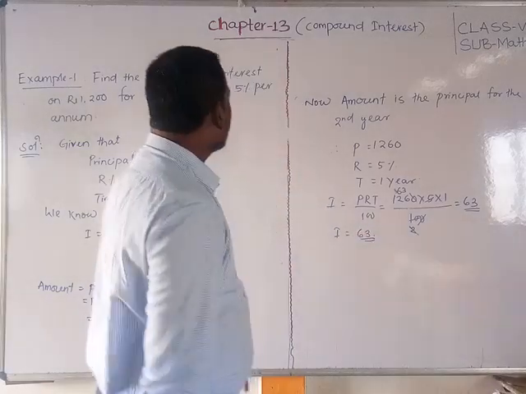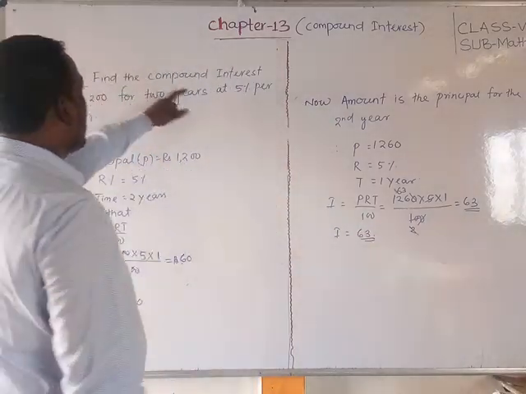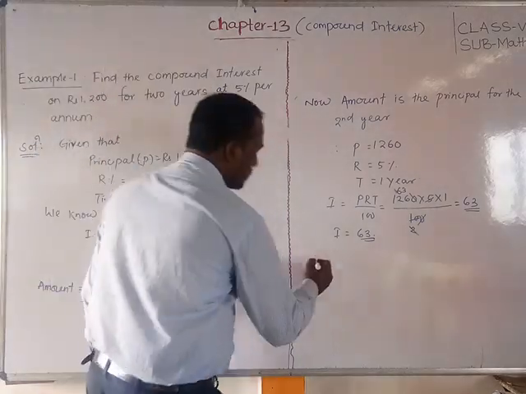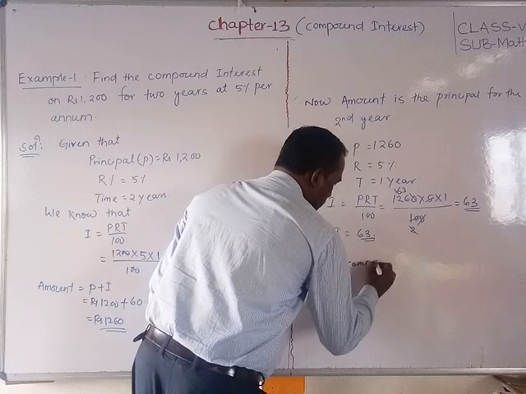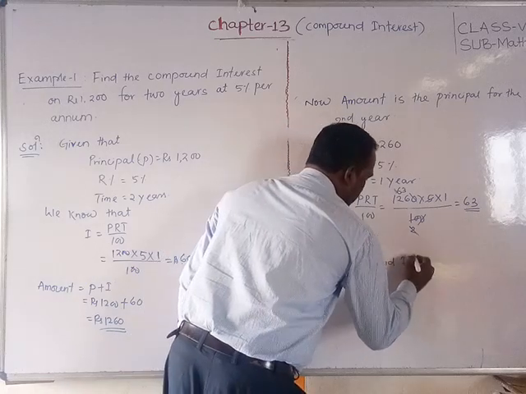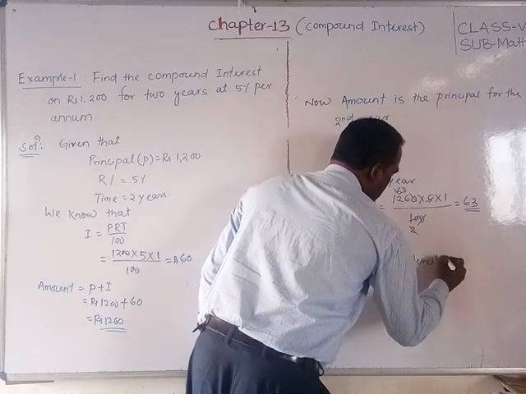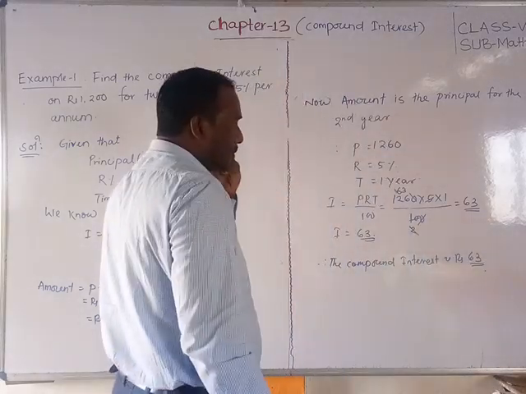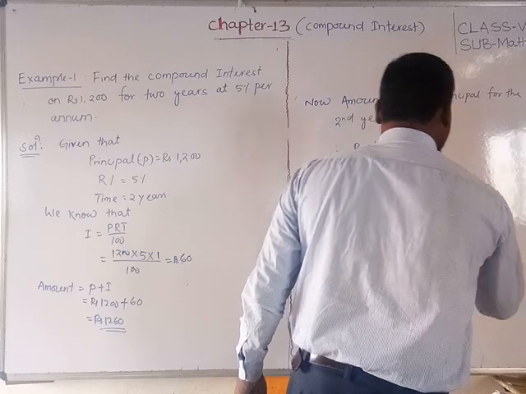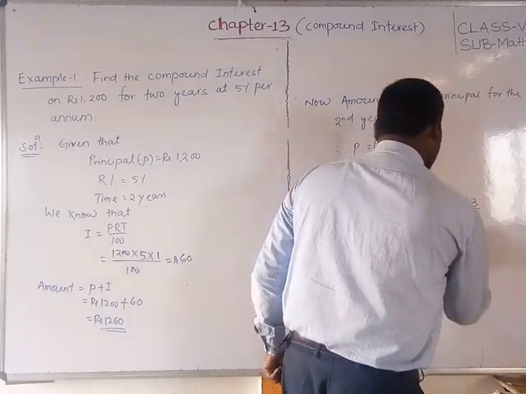Okay. So what is the question asking? Find the compound interest. So hence the compound interest is 63 rupees. Okay friends. But sorry,